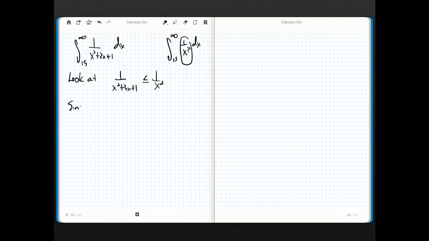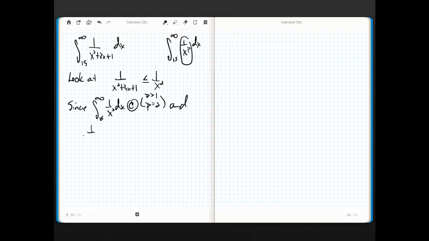So we say since the integral from 15 to infinity of 1 over x squared dx converges, and we give a reason, p equals 2, which is greater than 1. Or you could simply say p is greater than 1, and I'll understand what you mean, and that's completely acceptable.